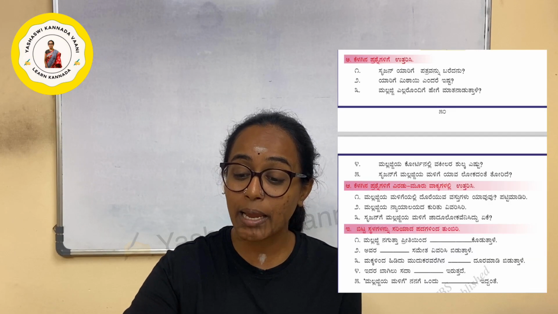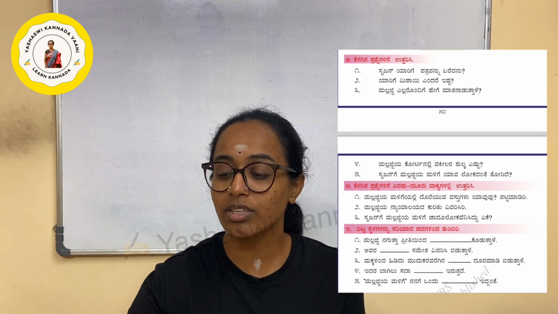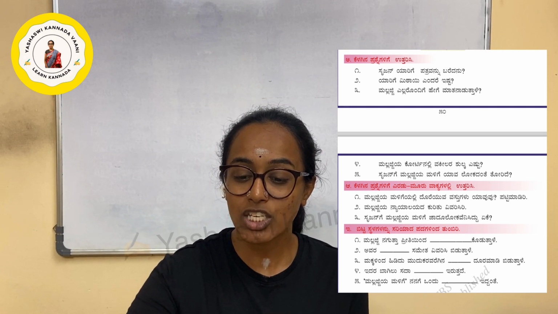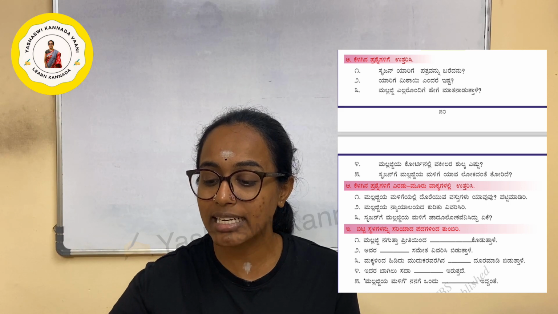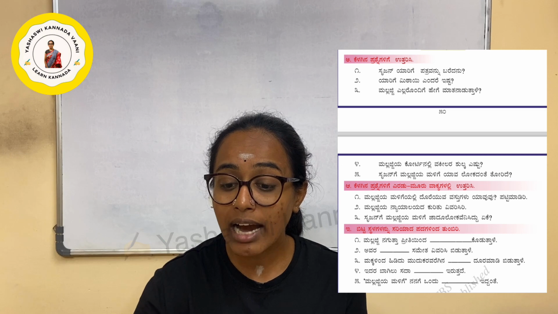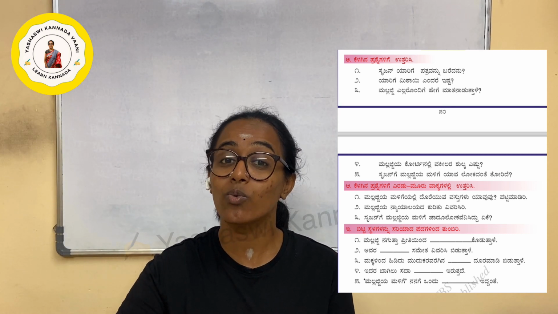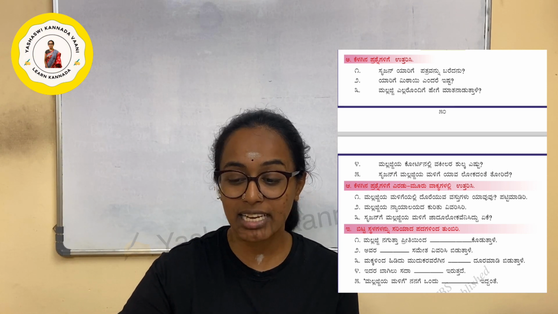So next, we have ಕೆಳಗಿನ ಪ್ರಶ್ನೆಗಳಿಗೆ ಉತ್ತರಿಸಿ. Answer the below questions. First question is ಸೃಜನ್ ಯಾರಿಗೆ ಪತ್ರವನ್ನು ಬರೆದನು. Srujan, for whom he wrote the letter. ಯಾರಿಗೆ is to whom he wrote a letter. ಪತ್ರ is a letter. ಯಾರಿಗೆ ಮಿಠಾಯಿ ಎಂದರೆ ಇಷ್ಟ. Who likes ಮಿಠಾಯಿ? Who was the one who was liking a ಮಿಠಾಯಿ? ಮಿಠಾಯಿ is a candy, ಇಷ್ಟ is a like. ಇಷ್ಟ ಇಲ್ಲ is not liking.